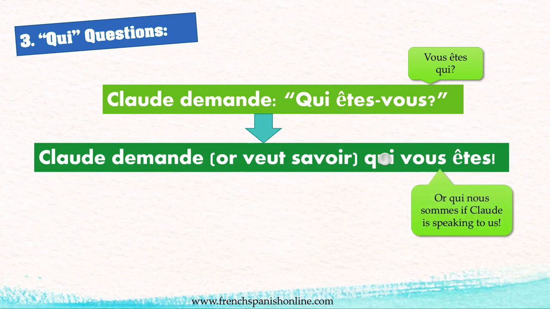So here, no change. Of course, again, instead of using the subject vous, you can use nous, depending who Claude is talking to. If he's talking to us, you can say Claude demande qui nous sommes. But if he's talking to another group of people, Claude demande qui vous êtes.